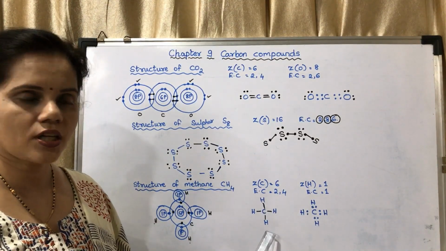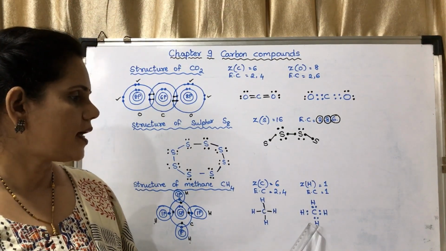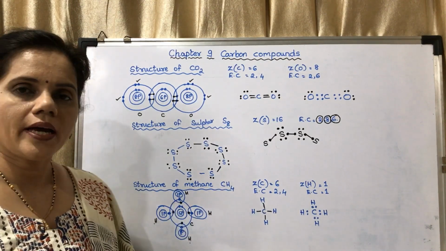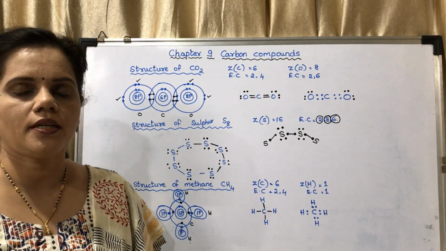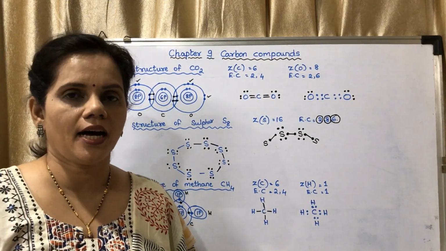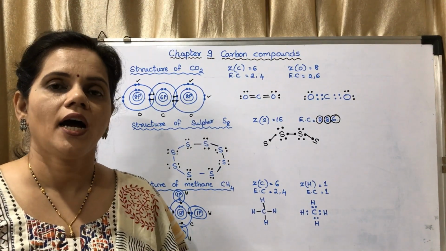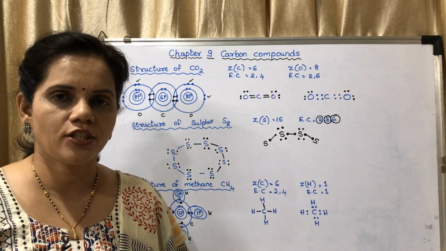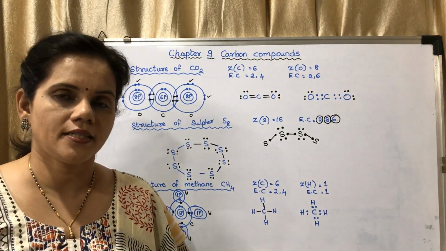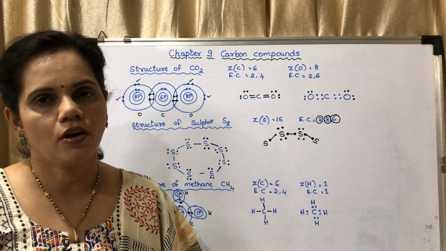Now this is the line structure where carbon is forming 1 single bond with 4 hydrogen each, and this is the electron dot structure. Here there are no extra electrons, so it hasn't been shown. Now, generally the questions asked are, draw the line structure and the electron dot structure of hydrogen, oxygen, nitrogen and methane. These are the generally asked questions, but in some schools they have asked of water and S8 also.